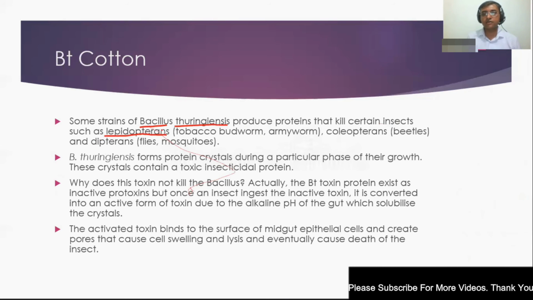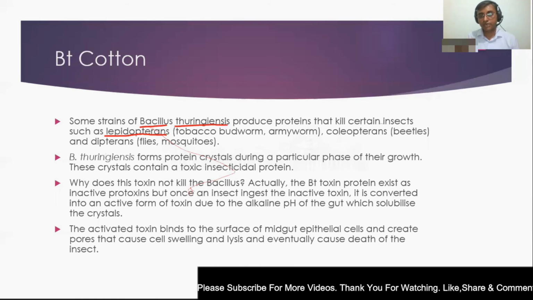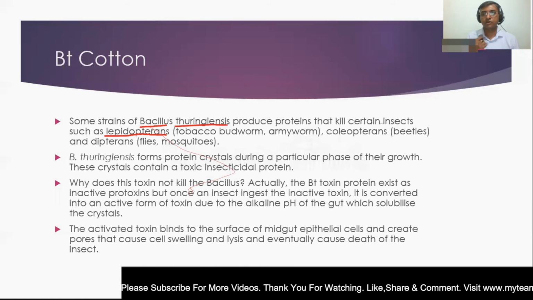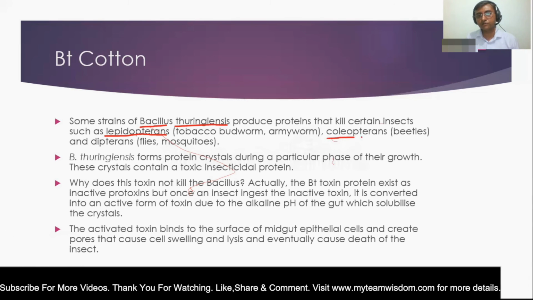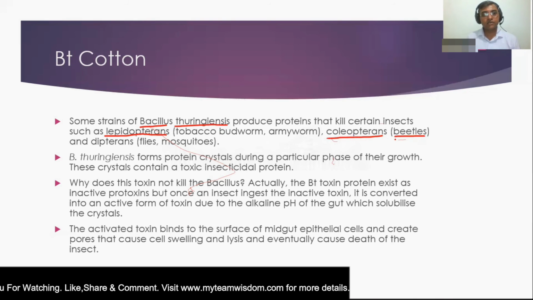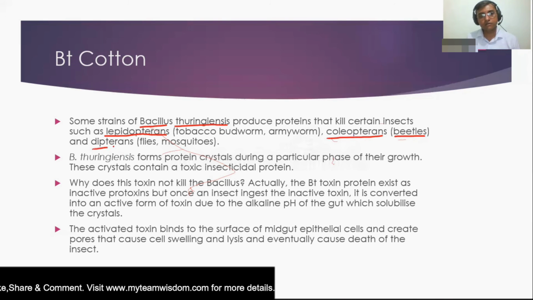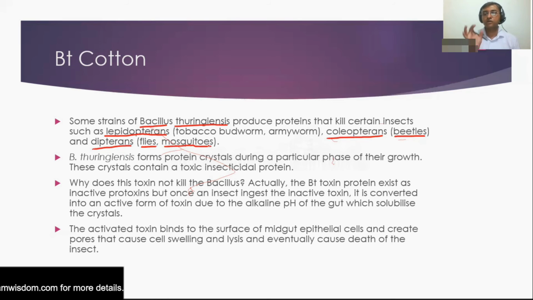Actually, there are certain moths which destroy the cotton boll. Okay, and there are certain coleopterans also, and these coleopterans are known as beetles, and certain dipterans. Those are the flies and mosquitoes. They actually cause losses to the cotton plant.